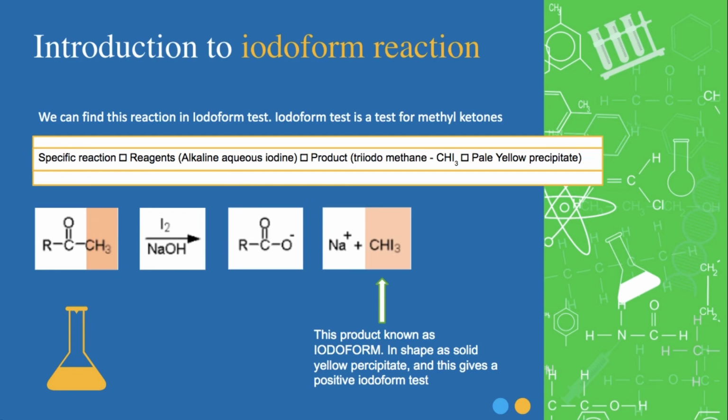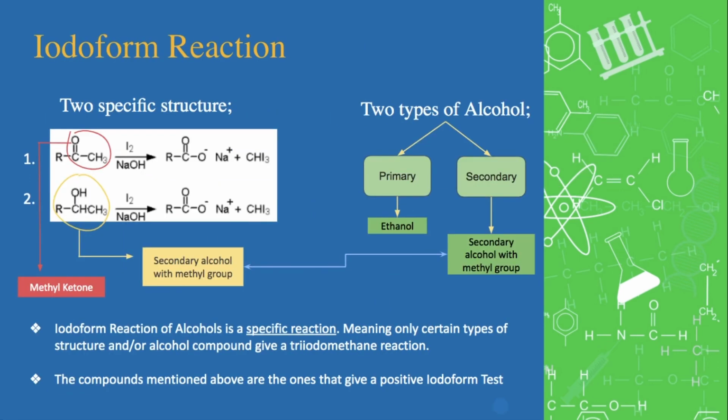As we've mentioned above, the iodoform reaction is a specific reaction, meaning only certain compounds give a positive iodoform test. For example, there are two specific structures, which are the methyl ketone and the secondary alcohol with a methyl group. And there are also two types of alcohol that give a positive result, which are primary and secondary. For primary, we have ethanol, and for secondary, we have secondary alcohol with a methyl group.